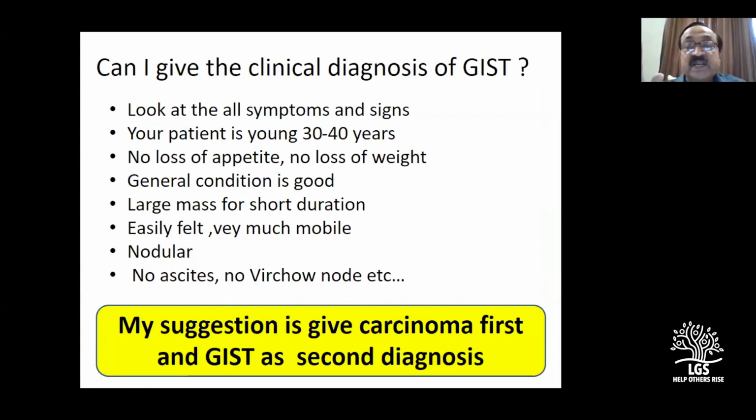Look at your patient. If the patient is younger, and if there is such a large tumor which is mobile with a nodular surface, somehow not fitting in with carcinoma stomach, and the general condition is good, very large mass, no ascites, no Virchow node, then say it could be something else arising from the stomach. Let the examiner ask you what the possibility is. Then you say it could be stromal tumors, I think, because stomach is the most common site of a stromal tumor, right?